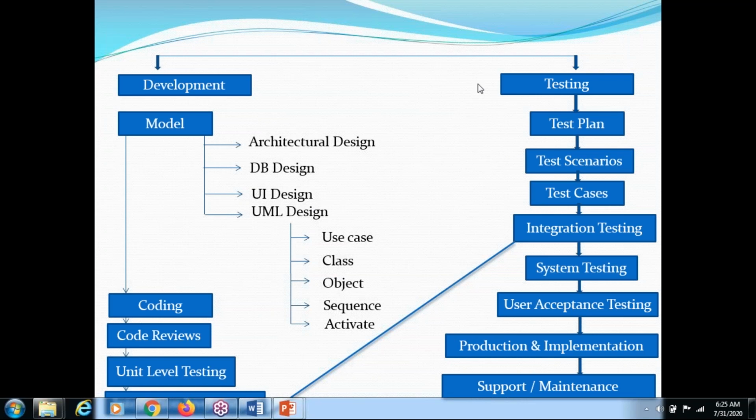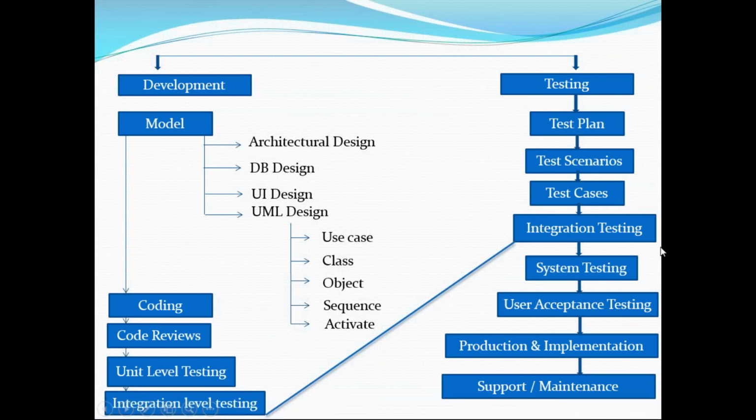Once he is done with the unit level testing, then you go for integration level testing. We will discuss what integration testing is later. Here the developer part is done. The developer goes for the design, and based on the design he starts writing the code. Once the code is done, code review happens. Once the code review is done, he does unit level testing, and after that he does integration level testing. Here the developer's job is completely done.